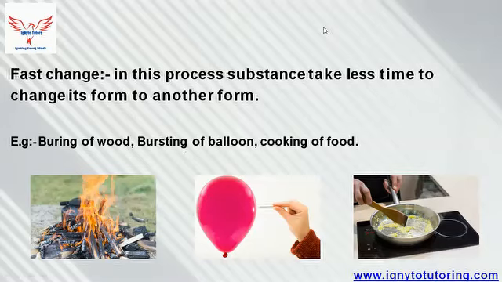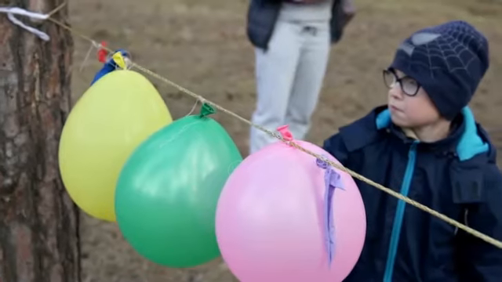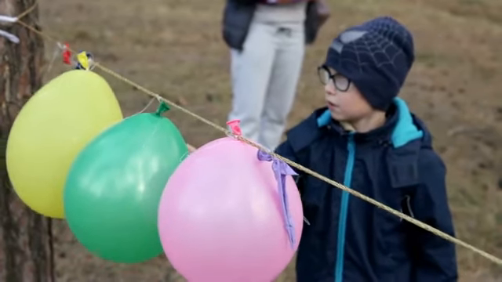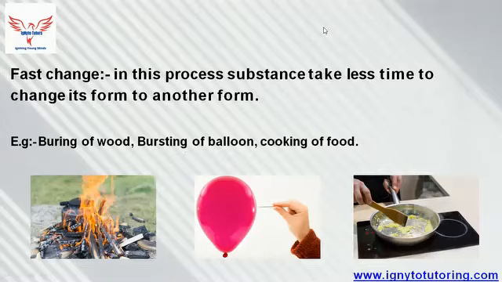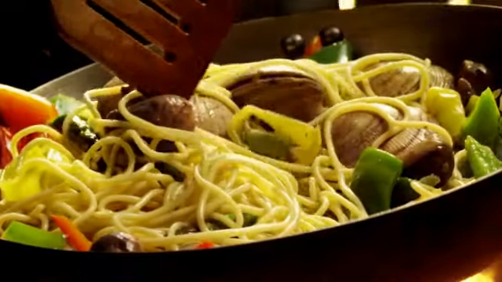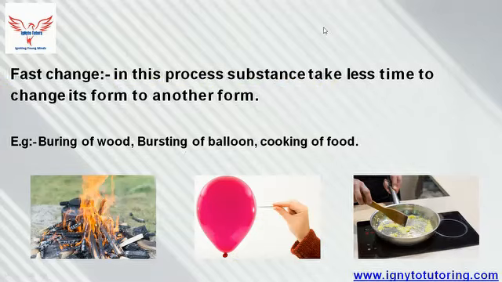Bursting of a balloon. Yeah, we all do this in our day-to-day life. When we just pin an inflated balloon, it bursts immediately. So this is also one fast type of change. And cooking of food. Yes, cooking of food doesn't take as much time as germination of seed and rusting of iron. So these all are the examples of fast change.